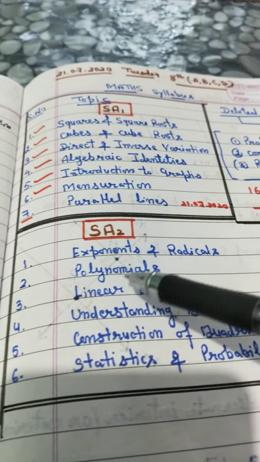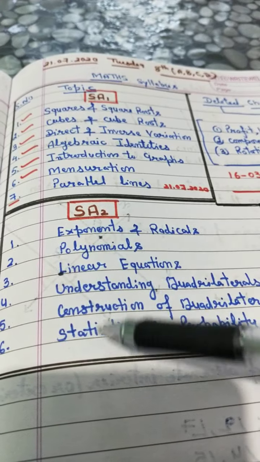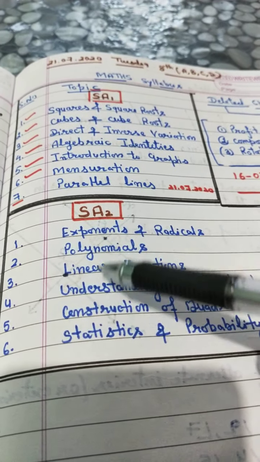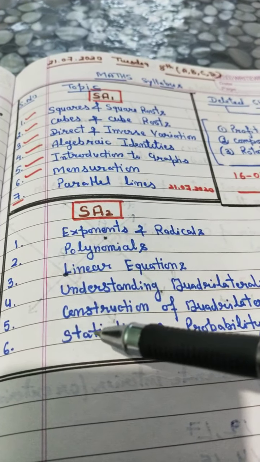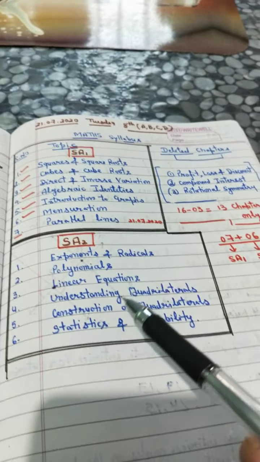And the rest of the syllabus we have to complete in FA3 and FA4. 4 chapters for FA3 and 2 chapters for FA4 in the second term. So please note down the syllabus.